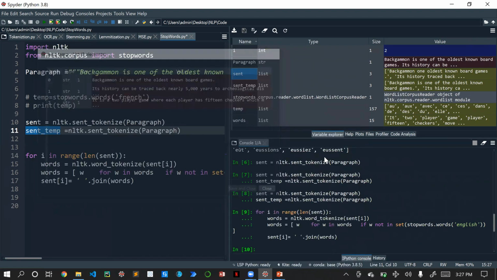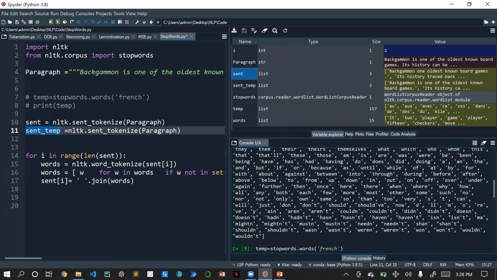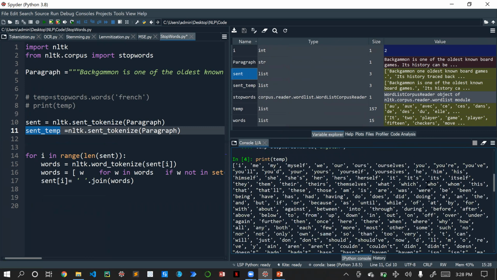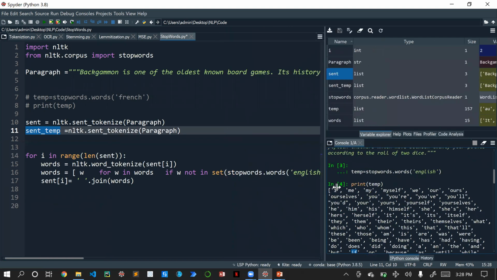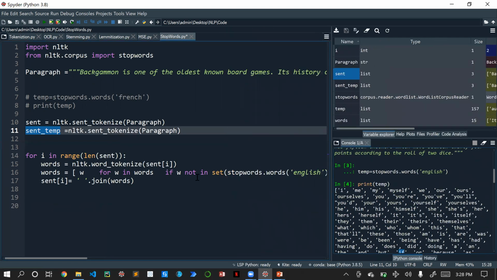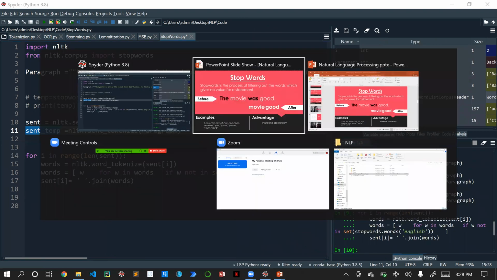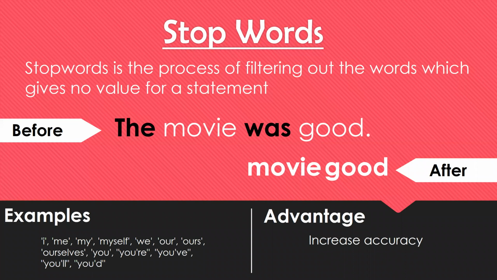If you see this, this is our English stop words list, right? So the words which map to this list will automatically be removed. This is the use of stop words. This is how we will be applying stop words in our NLP text pre-processing. Stop words are used to increase the accuracy by removing the words which don't have much value in them. Okay, so this is an easy thing, right? Applying the stop words by using the NLTK library.